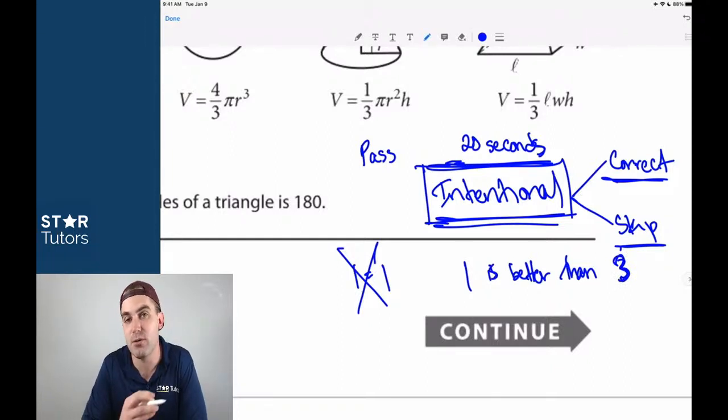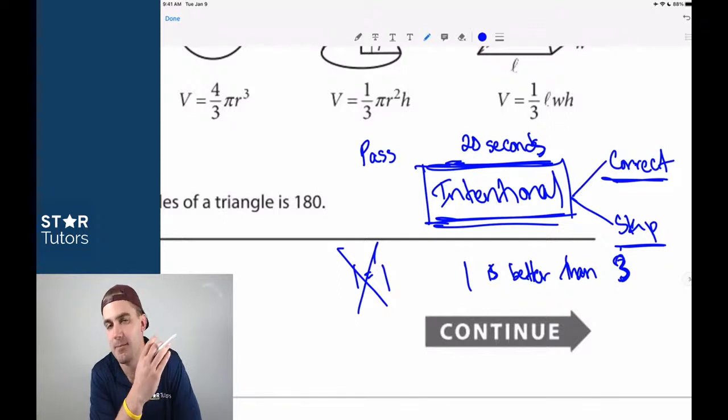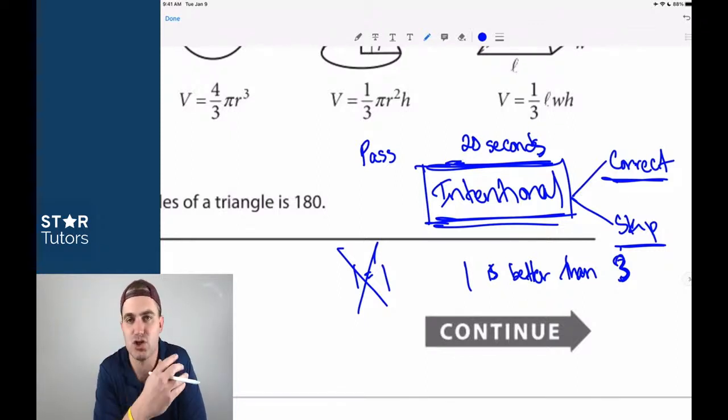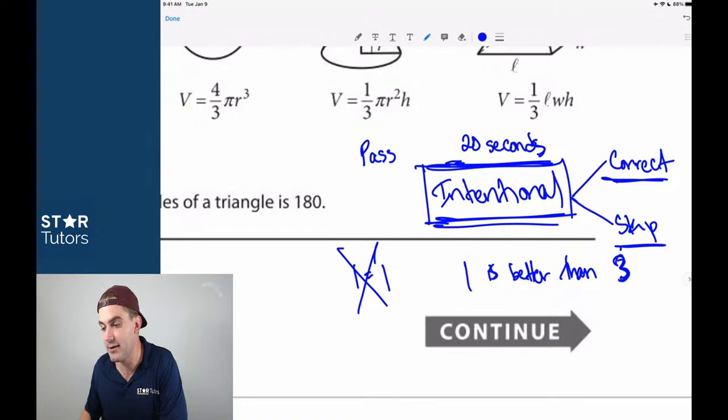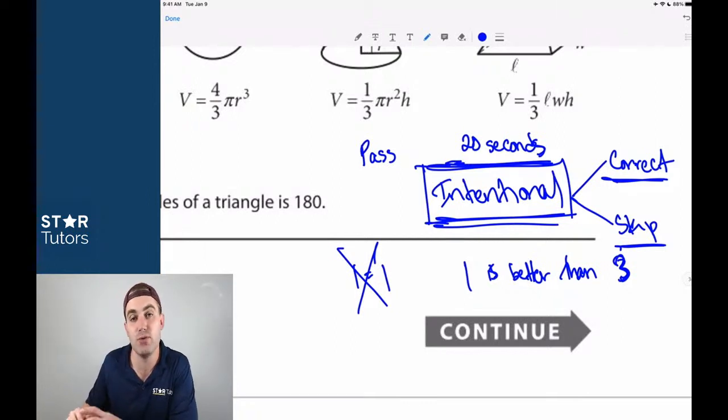So it works best on math just because of the way that the math is formatted and just math questions in general. But if you've watched our SAT reading videos, I highly encourage you, and if you haven't seen the SAT reading playlist, I highly encourage you to check this out. Because the SAT reading playlist will show you that you're not doing it really for every question on SAT reading. You're really trying to organize your passage order so that it's most advantageous for your passages. Which passages do you typically do the best on?